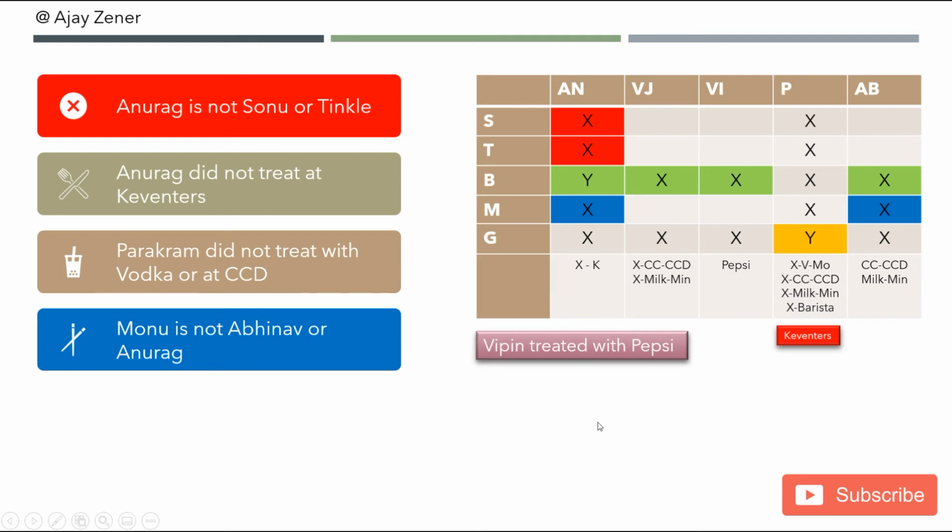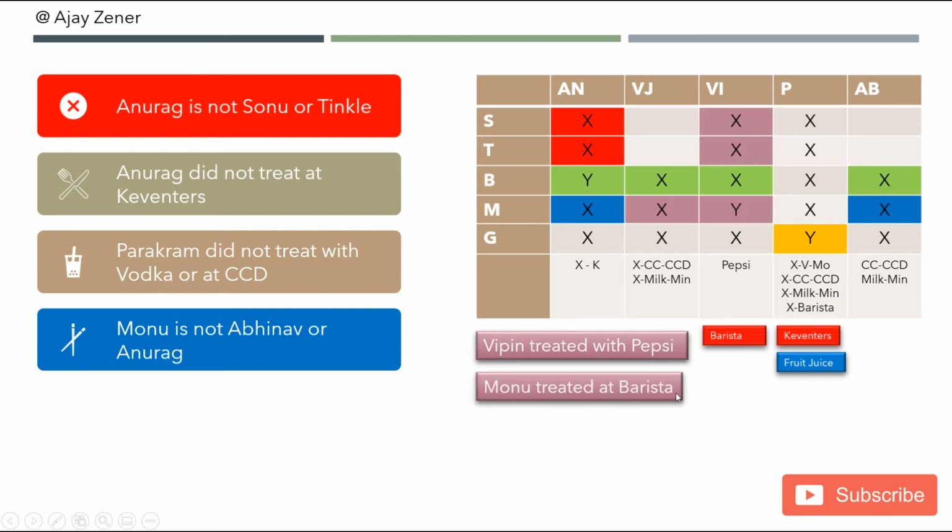Now see, this is something that you can now understand from here. In Keventer's, the treat was given by Parakram. Pepsi, the treat was given by Vipin. Definitely that means in Keventer's Pepsi was not served. That means in Keventer's fruit juice was served and Pepsi was served in Barista. So these two we will get to know from here.